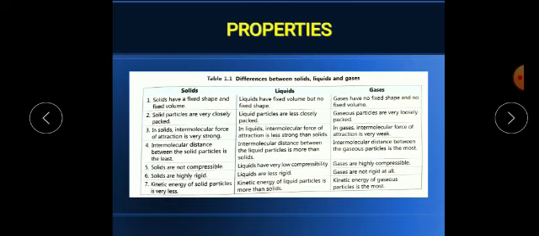Now solids are highly rigid, meaning they have a hard structure, liquids are less rigid, and gases are not rigid at all. Now the kinetic energy of solid particles is very less. That's why molecules are closely packed. But in liquids, their kinetic energy is more than solids, but in gases kinetic energy is very high, the most. That's why molecules can move far away.